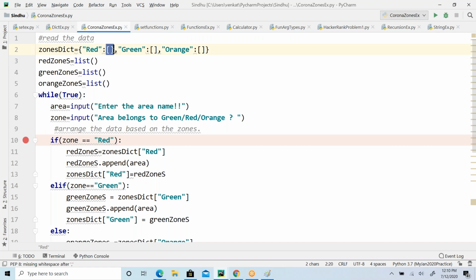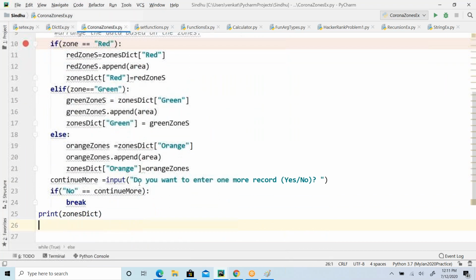And the values can be multiple for each zone. The user is going to enter data from the keyboard, and if the area belongs to the red zone, I'm going to add it to the red zone list, and add that list back to the dictionary under the red key. Similarly for the green zone and orange zone.